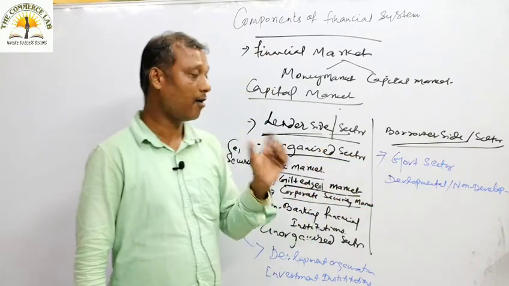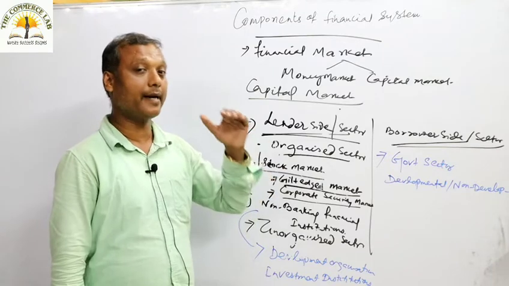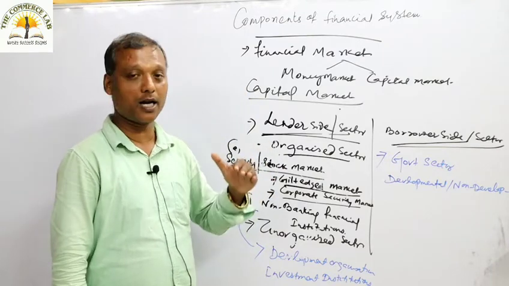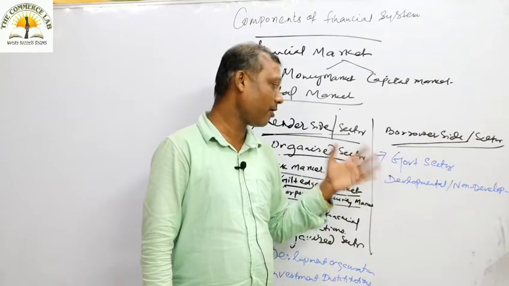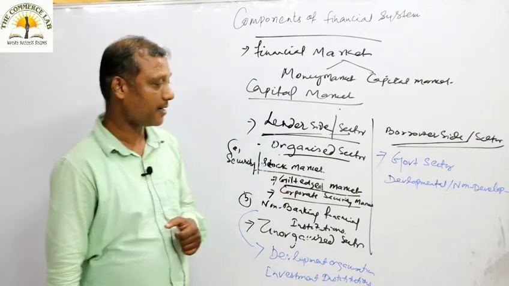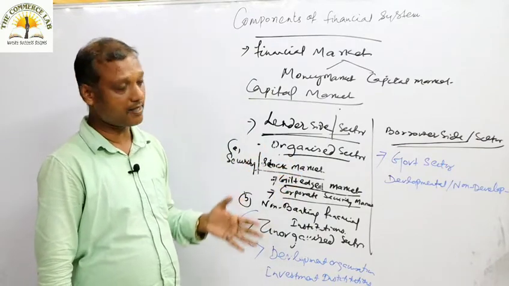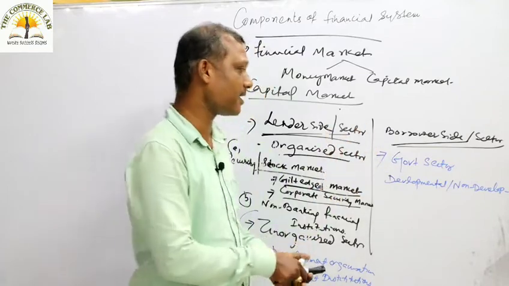To finance all types of developmental and non-developmental activities, the government at three levels, central, state, and local, borrows money on a long-term basis and on a medium-term basis. That is a part of the borrower side. Understood? The government sector is the main part of the borrower side, the debtor side, we can say.